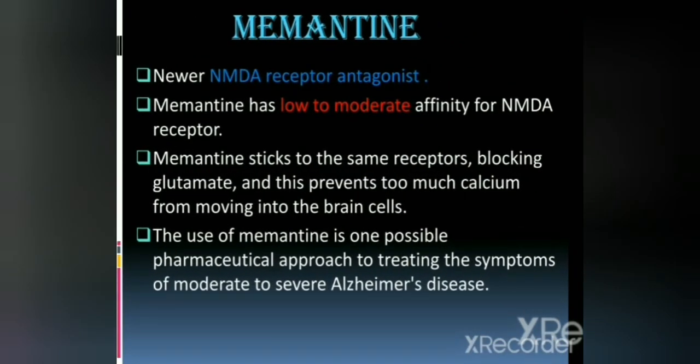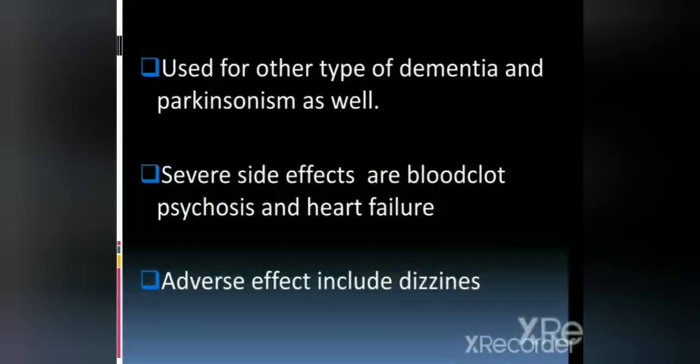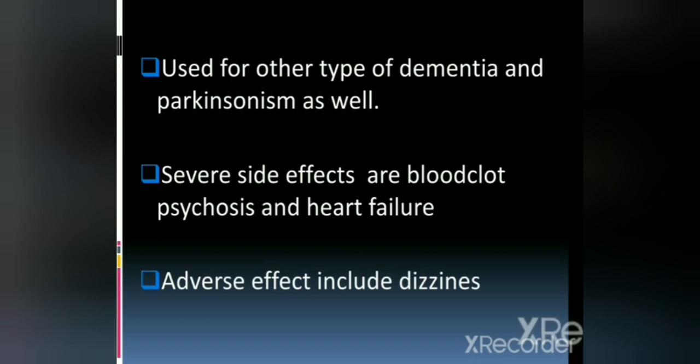Then the last drug in this class is memantine. This is the newer NMDA antagonist and has low to moderate affinity for the NMDA receptor. Memantine sticks to the receptor and blocks the glutamate, and this prevents too much calcium from moving into the brain cell. The use of memantine is a possible pharmaceutical approach to treating the symptoms of moderate to severe Alzheimer's disease. It is used for other types of dementia and Parkinsonism as well. Severe side effects are blood clot, psychosis and heart failure. Adverse effects include dizziness. And the rest of the portion, that is miscellaneous drugs, is taken by Alina.